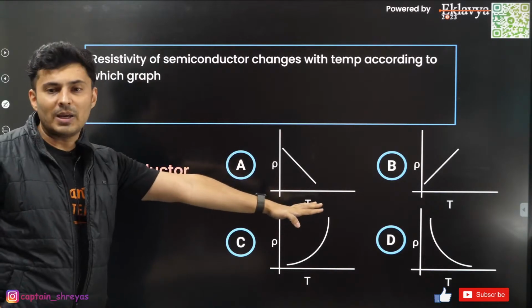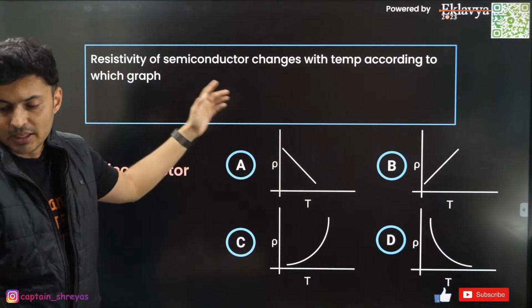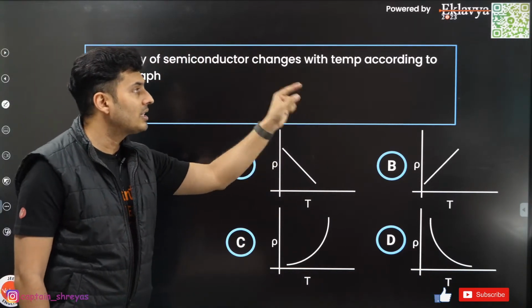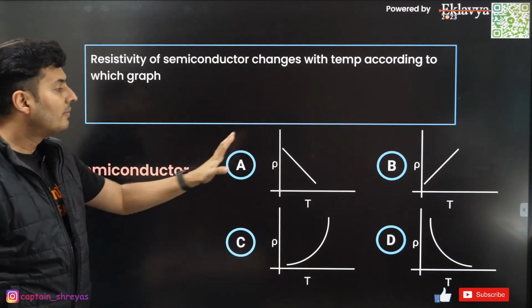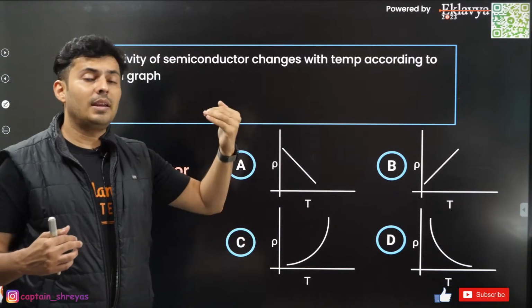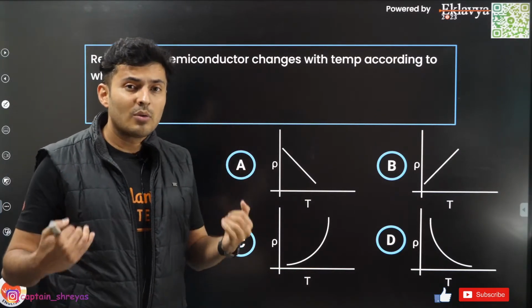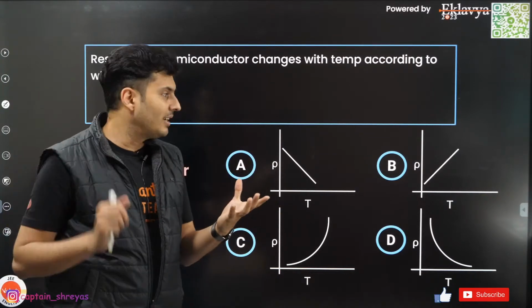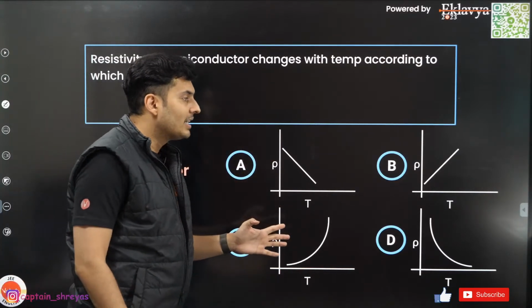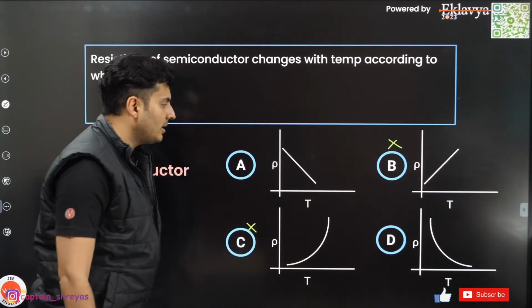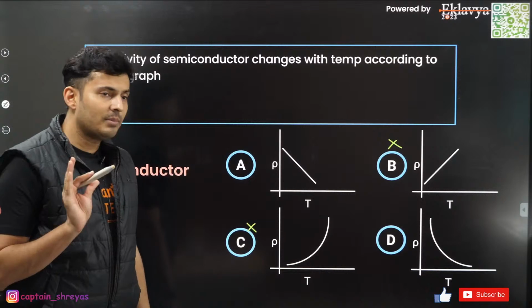Everybody should be able to answer this. Come on, tell me. Resistivity of a semiconductor changes with temperature according to which of the following graphs? We all know when temperature increases, the electrons jump from the valence band to the conduction band. The conduction increases, resistance decreases. So definitely resistance should decrease. It can't be option B, it can't be option C.